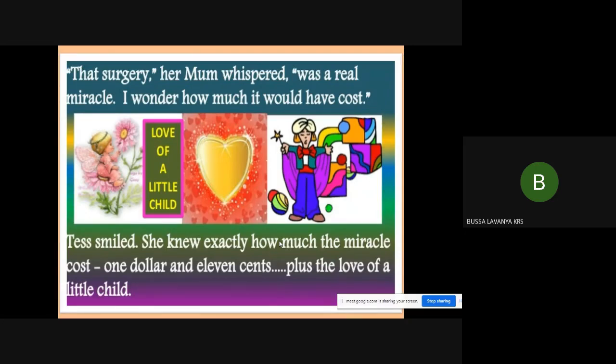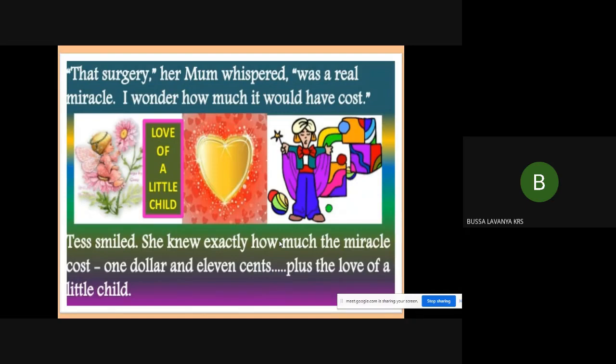Then Tess smiled because Tess knew the cost of the miracle, right? Because Tess paid for that miracle which had happened. That is why Tess smiled. She knew exactly how much the miracle cost. What is the cost of the miracle according to Tess? It is $1.11 plus the love of a little child.